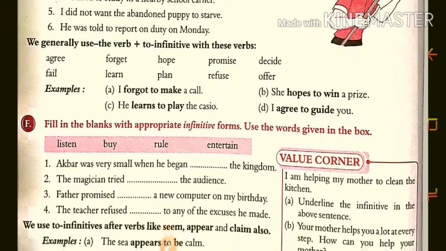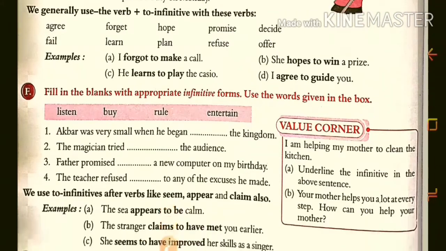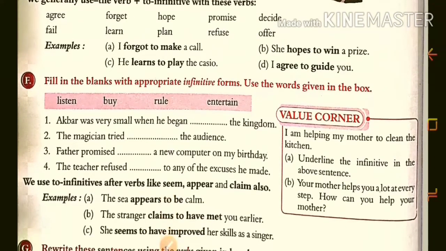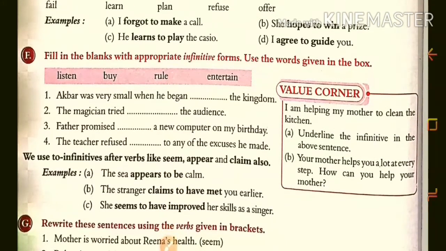She hopes to win a prize. He learns to play the Casio. I agreed to guide you. So here they have given question number F about this. Fill in the blanks with appropriate infinitive forms. Use the words given in the box.